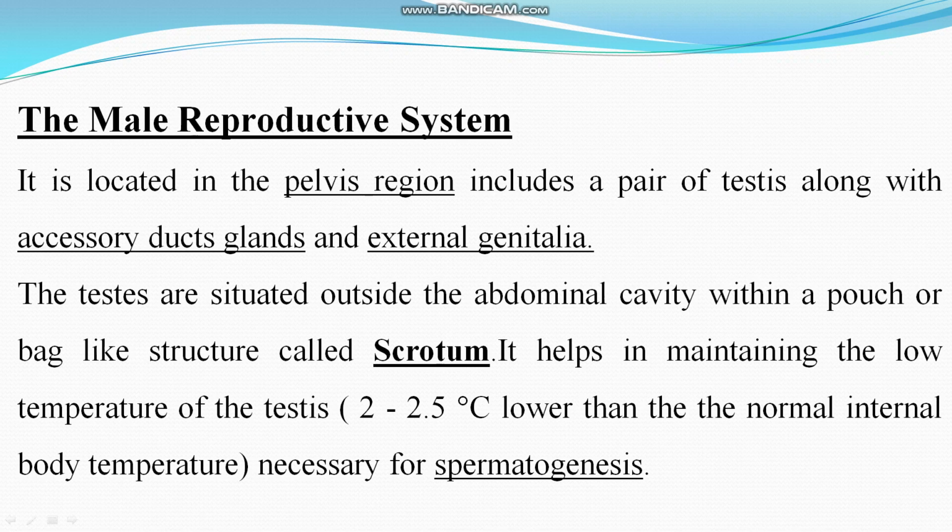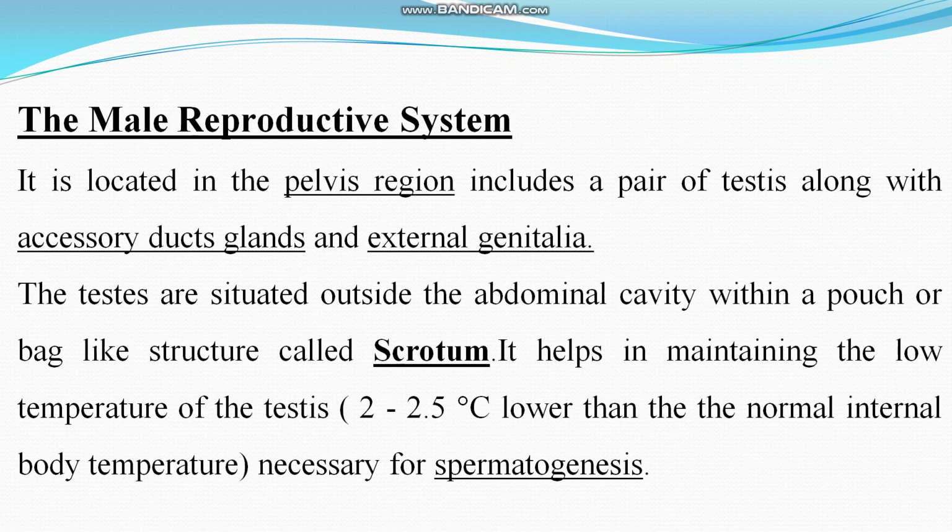Now we come to the male reproductive system. Here we will study the structure of the male reproductive system, right? It is located in the pelvis region. What is pelvis region? I told you in your previous class there are two regions, pelvic region and pectoral region, right?